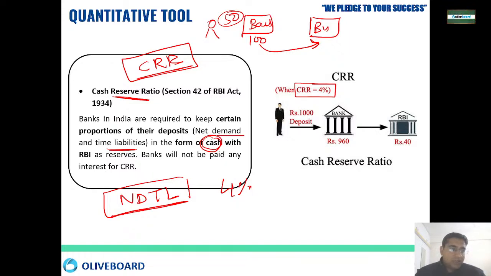Yes, Atin, I think the recent figure was 4.5. This figure keeps on changing, so this is just an example. Just treat this as an example. Do not take the percentages I'm going to show over here seriously. So this is the cash reserve ratio. Here RBI will not give interest on that, and they will keep 4% of that.